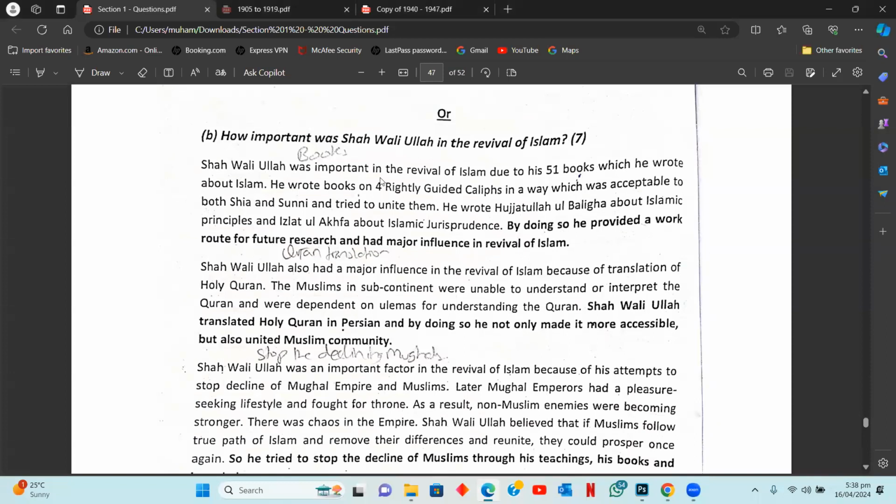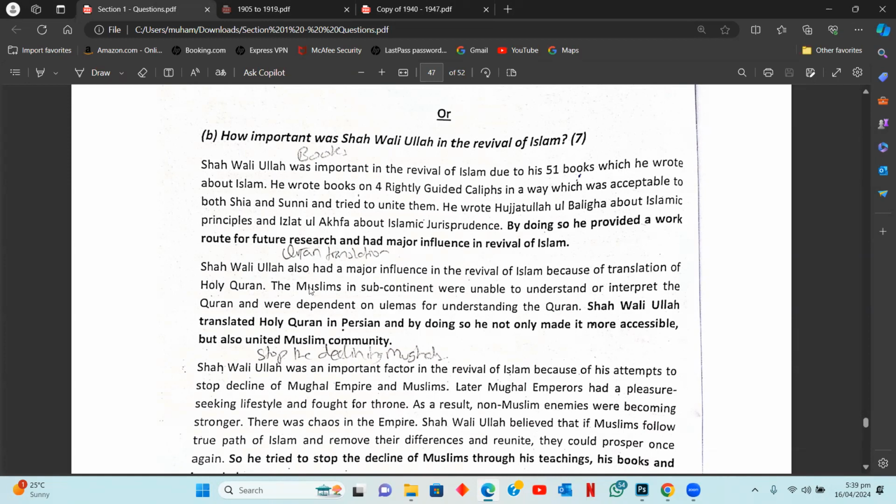You can talk about the first contribution, that was the 51 books he wrote, right? 51 books which were about Islam. He wrote books on the 4 rightly guided caliphs as well that were acceptable to both Shias and Sunnis. He wrote Hujjatullah al-Baligha about Islamic principles, and another work about Islamic jurisprudence, and this work became a basis for future research. And that is why it was important. Okay, so whatever contribution you write, you need to also explain why you think that contribution was important. Why do you think him writing these books was important for Islam? Because of these books acting as a basis for future research.